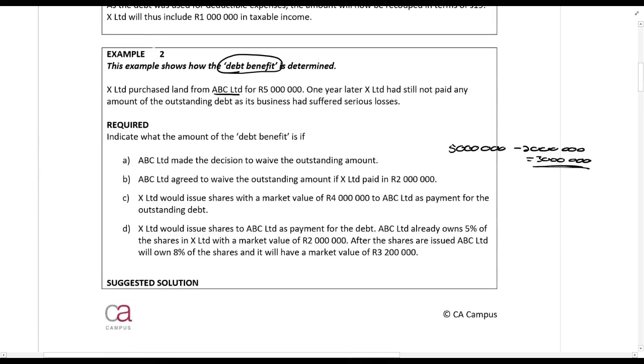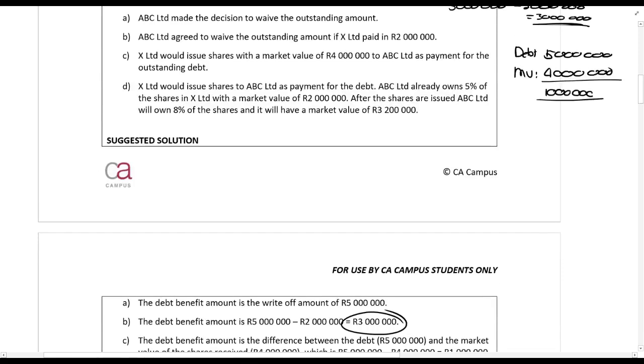C. X Limited will issue shares of a market value of R4,000,000 to ABC Limited as payment for outstanding debt. So ABC Limited is getting shares in it. The market value of the shares is R4,000,000, and the debt that is being written off is R5,000,000. So can you see, you're basically only paying R4,000,000 for R5,000,000 of debt. So that R1,000,000 over there, that is our debt benefit.